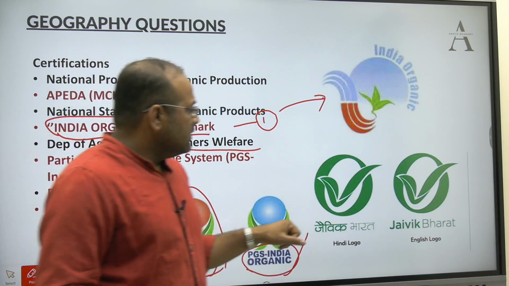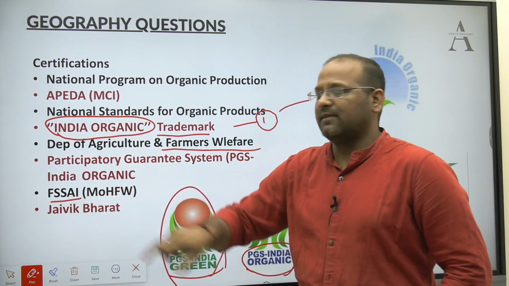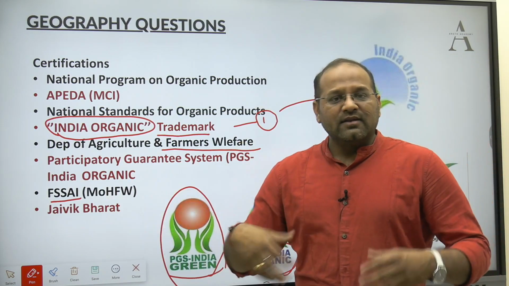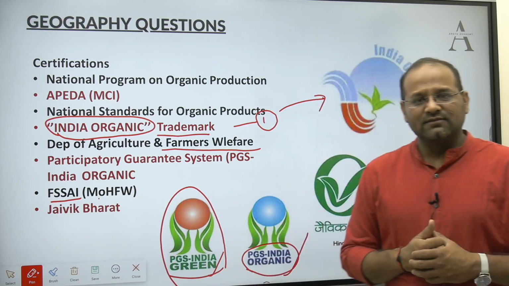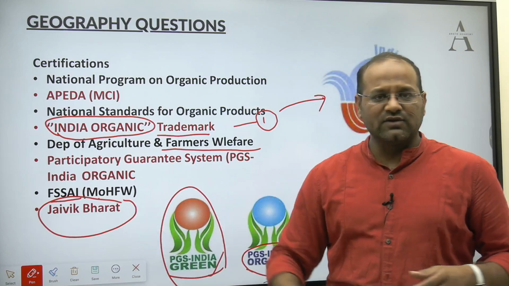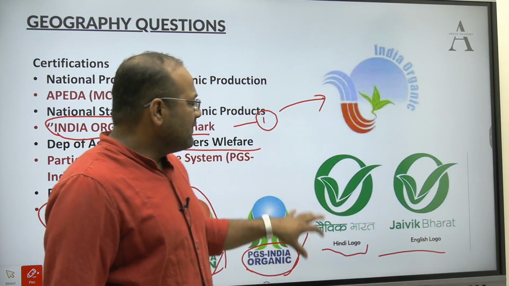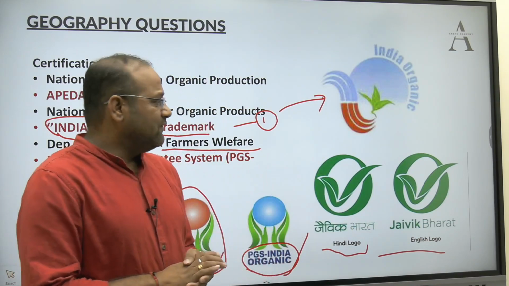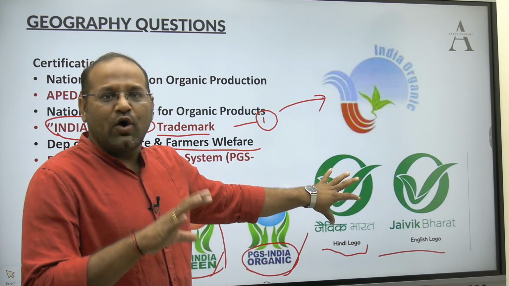Now we have the third body, that is FSSAI, Food Safety and Standards Authority of India. The catch here is that it comes under the Ministry of Health and Family Welfare. They have come up with their certification JAIVIK BHARAT. This is the symbol of JAIVIK BHARAT. This is the Hindi logo, this is the English logo. Whenever you see this, you can say that FSSAI, the regulator of food safety and standards in India, has certified this product as an organic product in India.